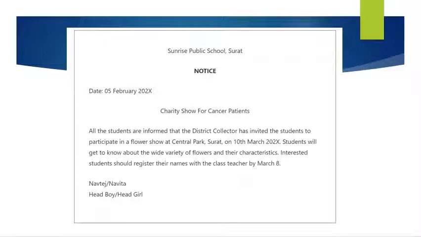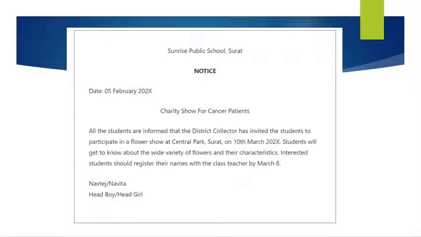Students will get to know about the wide variety of flowers and their characteristics. Interested students should register their names with the class teacher by March 8th. So remember that the notice you are writing is in 50 words. You shouldn't exceed the word limit. That's why you shouldn't write very long notices. The word limit is very important when you want to disseminate the information.